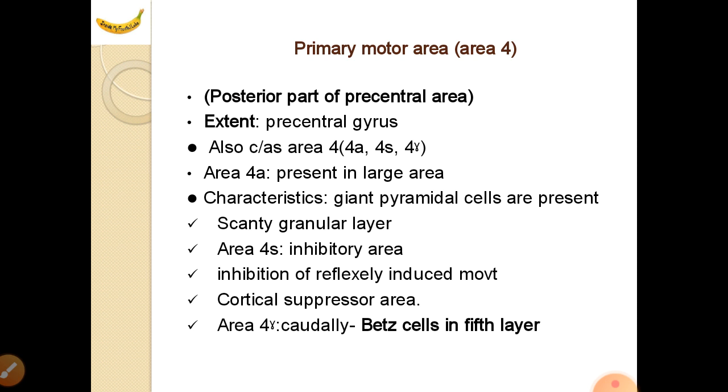The characteristic of this area 4 is that it contains giant pyramidal cells. Large pyramidal cells are present, which are called the Betz cells.